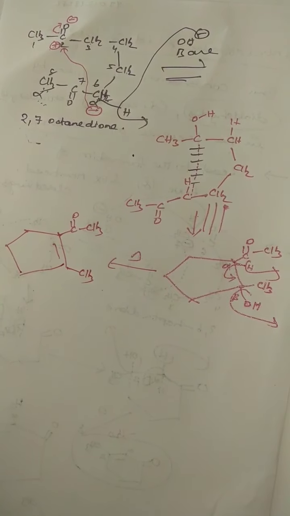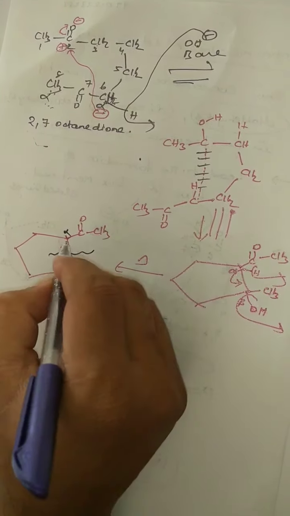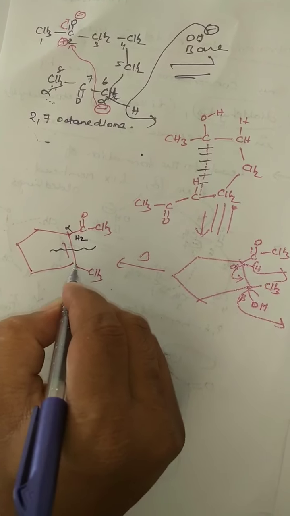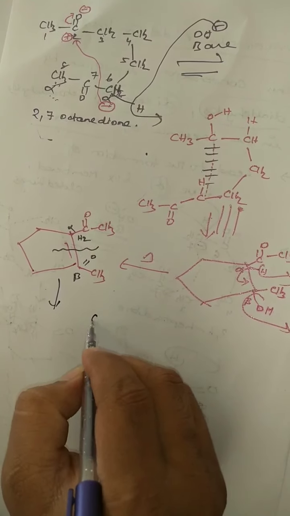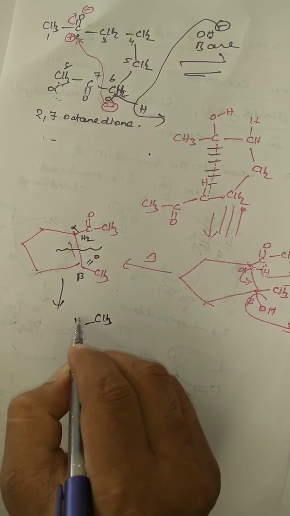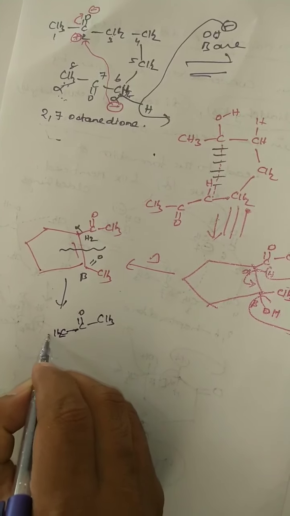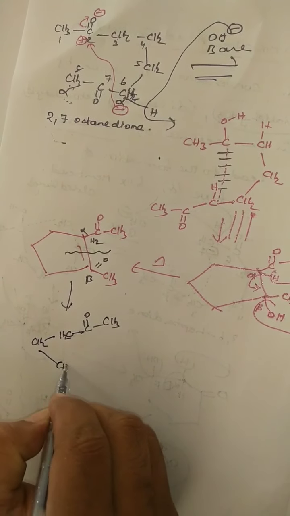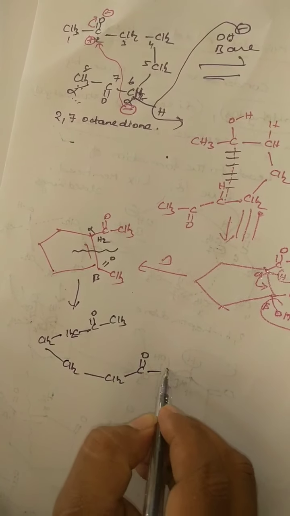If you want the reactant again, this is alpha carbon, this is beta carbon. What I said: add H2 to this side, add double bond O on this beta carbon. Then break it, and what are you going to get? CH3, C double bond O, CH2, CH2, CH2, CH2, C double bond O, CH3.